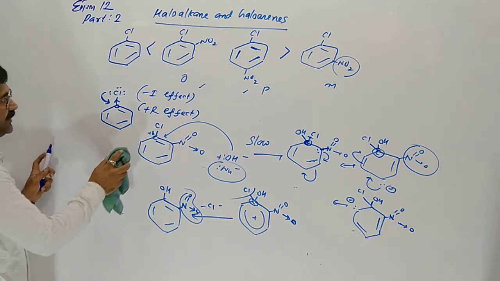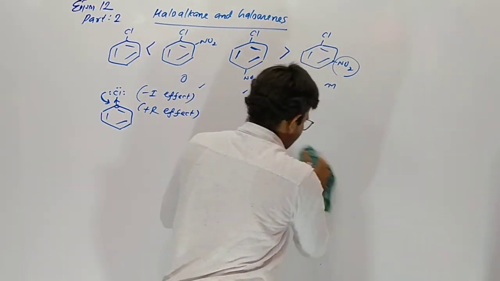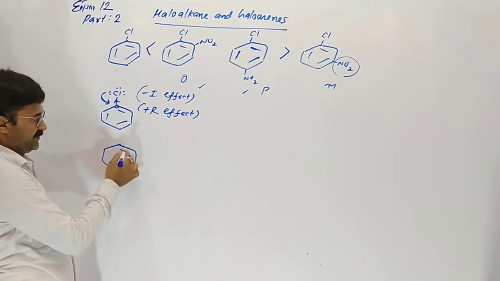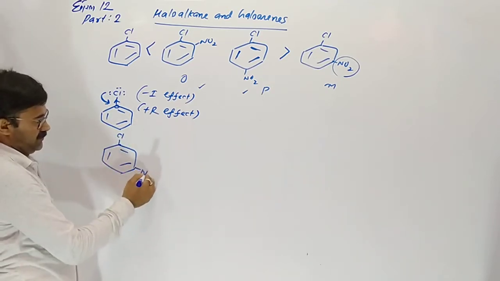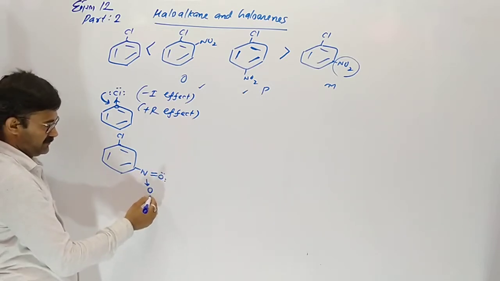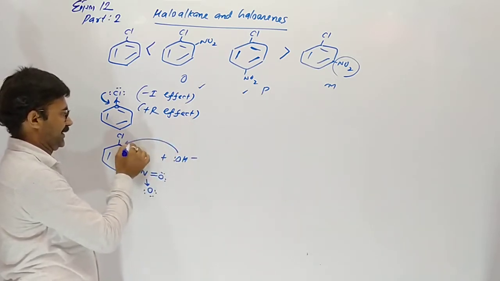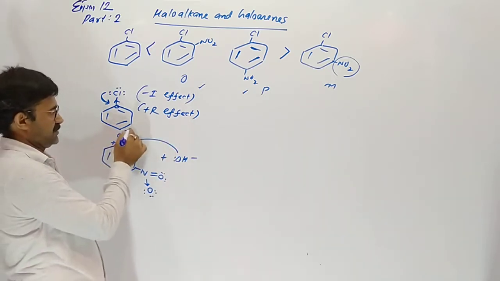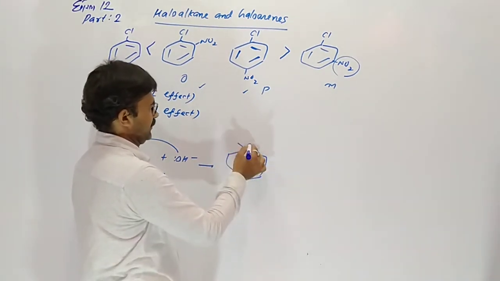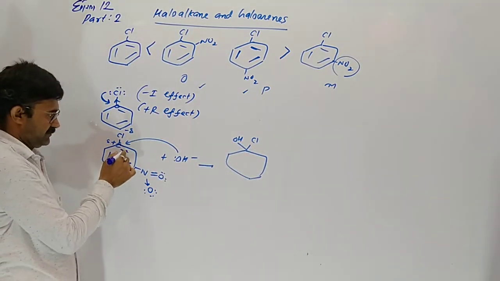What about the meta place? Yes. What happens if it is on the meta place? In chlorobenzene, the NO2 group is on the meta place. So what happens there? The attacking group, the nucleophile, attacks on this carbon, which is partially positive. So it combines there first of all. Here the pi bond breaks.